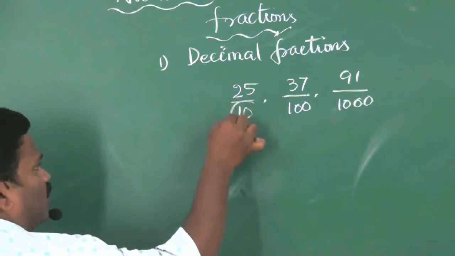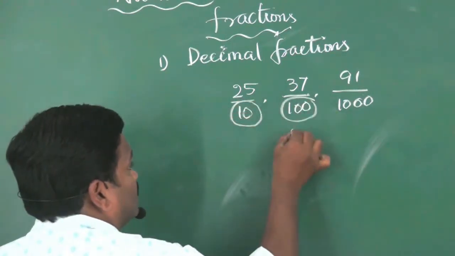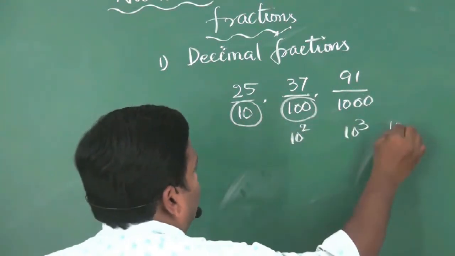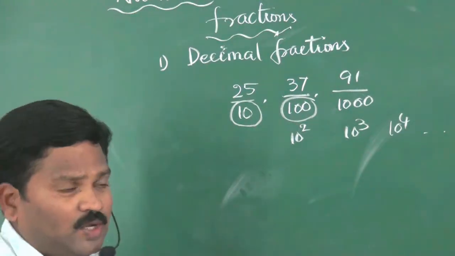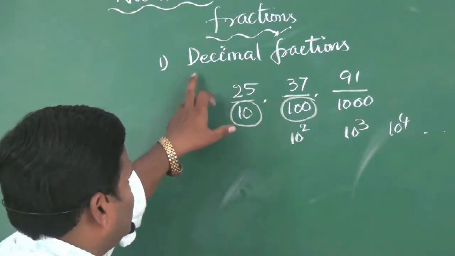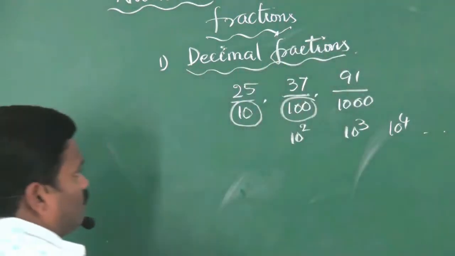Observe, the denominators are 10 or powers of 10, like 10 square, 10 cube, 10 power 4 and so on. Such kind of fractions are called decimal fractions.